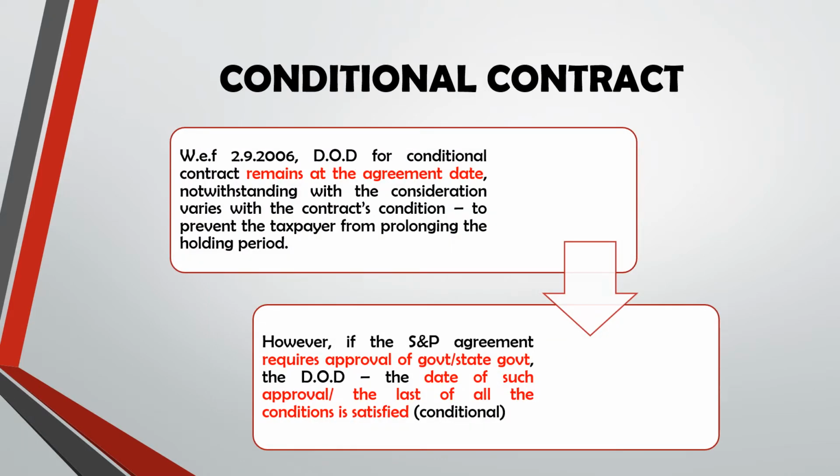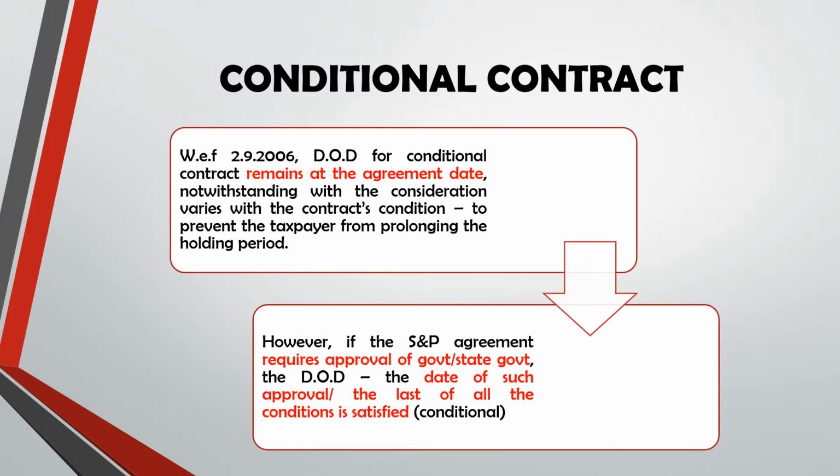Conditional contract. With effect from 2nd September 2006, DOD for conditional contract remains at the agreement date, notwithstanding the consideration varies with the contract's condition. Which means when there is a conditional contract, the date of disposal will be based on the date as per the agreement. This is to prevent the taxpayer from prolonging the holding period.